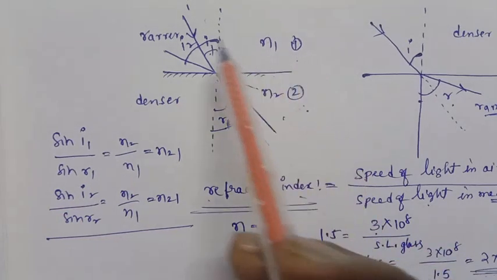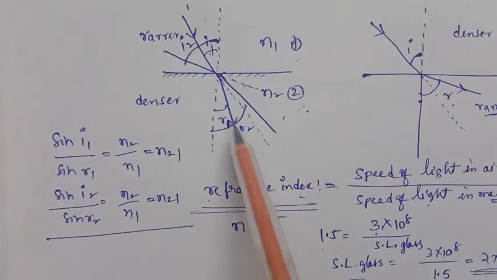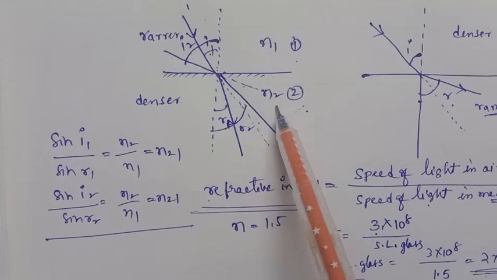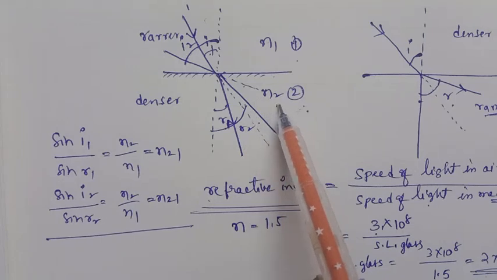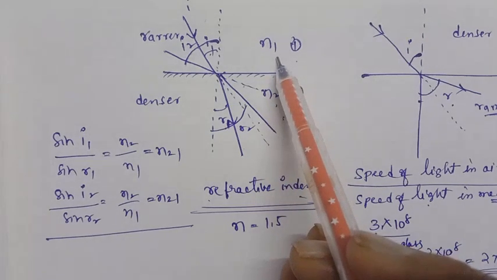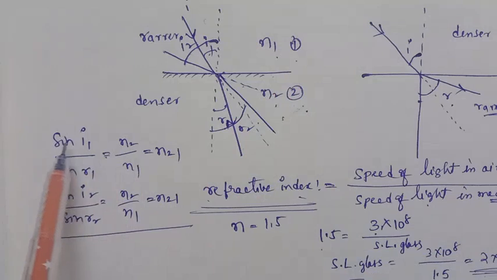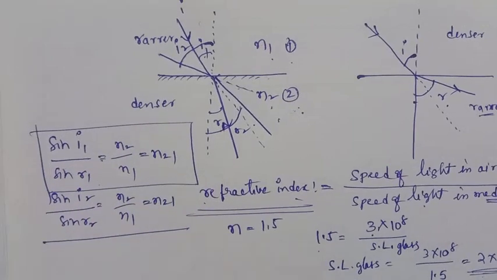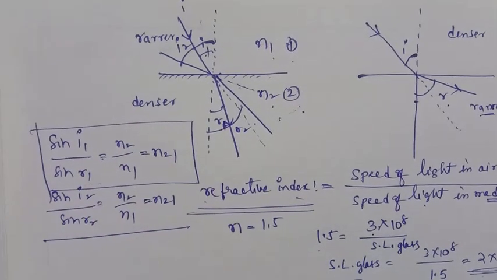When the light rays travel from the first medium to the second medium, the ratio of the refractive index of the second medium to the first medium is equal to the sine of the incident angle with the sine of the refraction angle. So this one is called Snell's law.